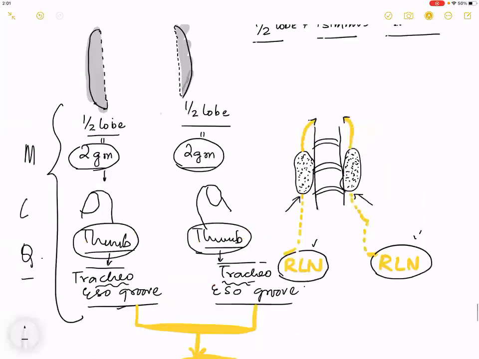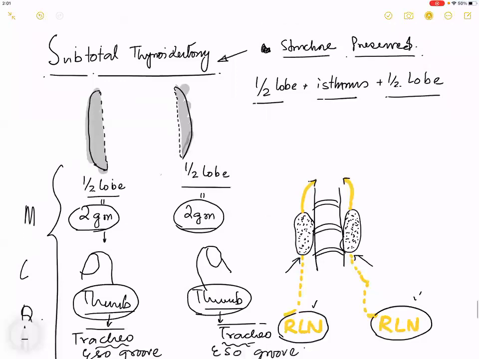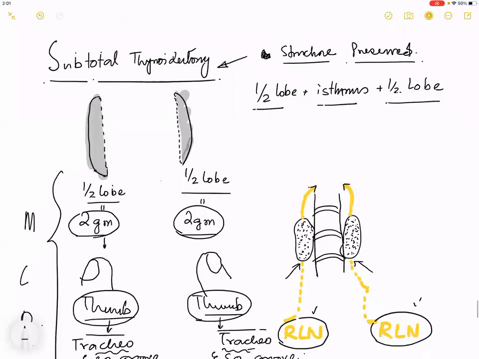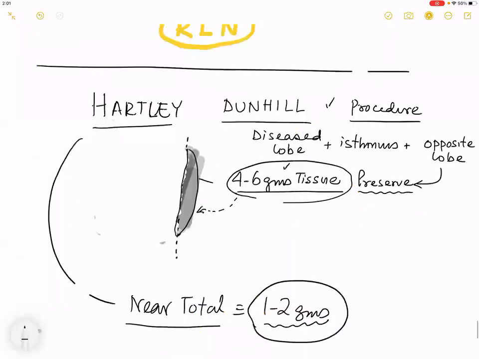So why do we do a subtotal thyroidectomy? What is the organ or what is the structure that is preserved while doing a subtotal thyroidectomy? What is your opinion? What is the structure that is preserved in a subtotal thyroidectomy? The nerve. Which nerve, sir? Bilateral recurrent laryngeal nerve. Right? Okay.